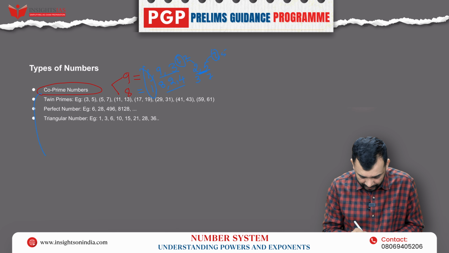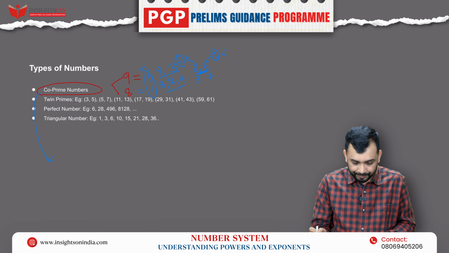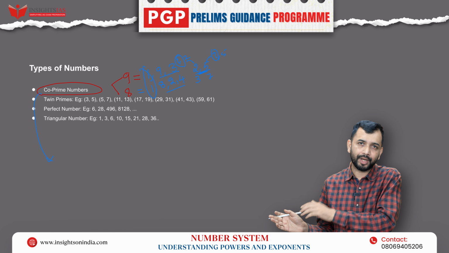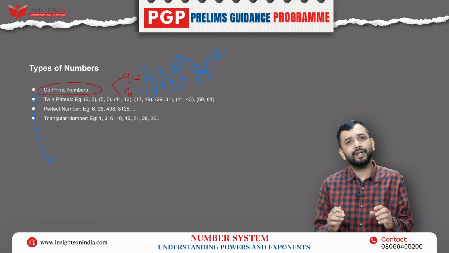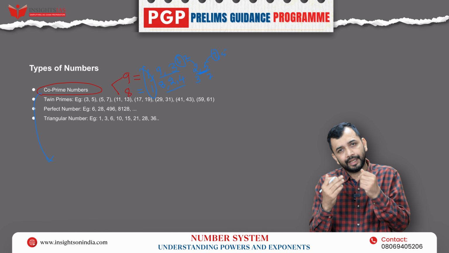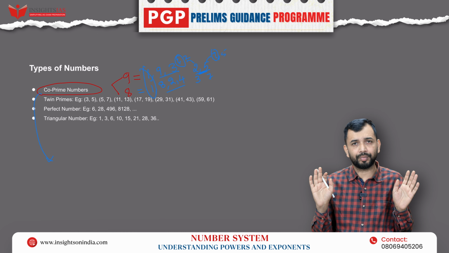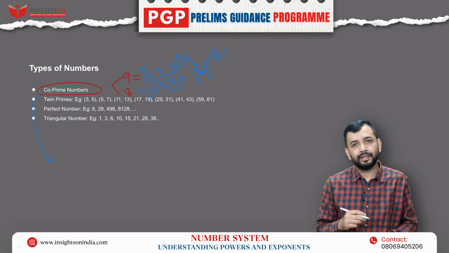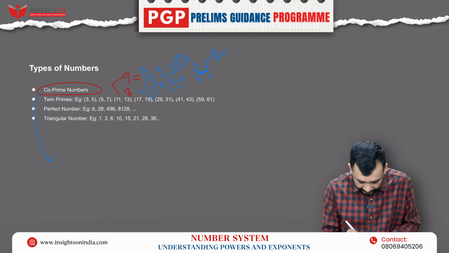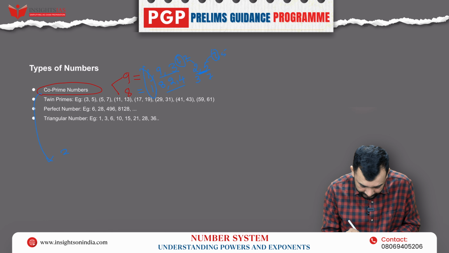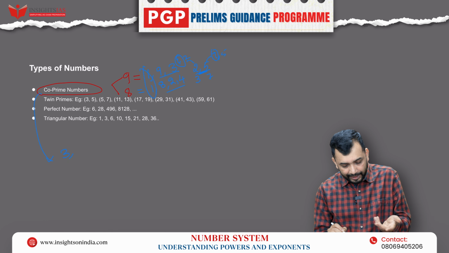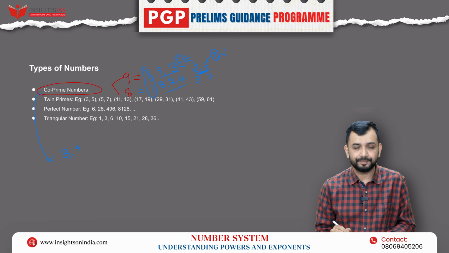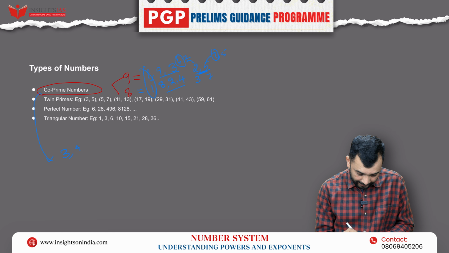This is rule number 2. Right? What have we learned? Numbers need not be prime, still they can be co-prime. That is one rule. Second rule, if there are two prime numbers, then they are always co-prime. Right? So that we have learned. Now the third rule. Let's say there is one prime number, let's say 3. Now you take any other number which is not a prime number. For example, I can take 4, right? I can take 8.